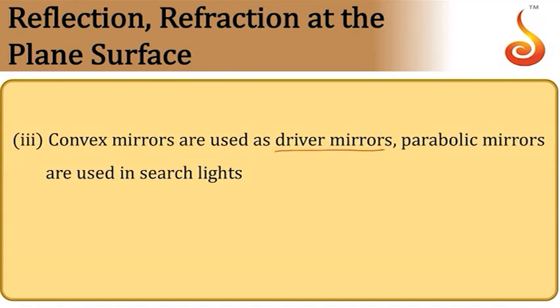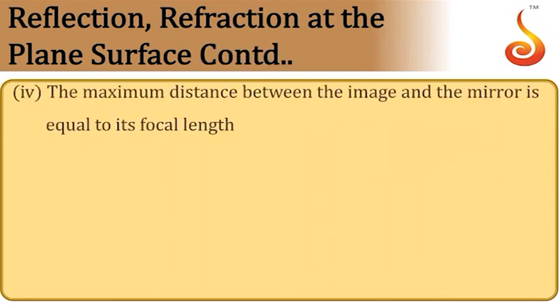Then parabolic mirrors are used in searchlights. This is not a spherical mirror. Parabolic mirror is not a spherical mirror. So parabolic reflectors, they are used in headlights, searchlights and also in reflecting telescopes. The maximum distance between image and the mirror is equal to its focal length. This is when the object is at infinity.